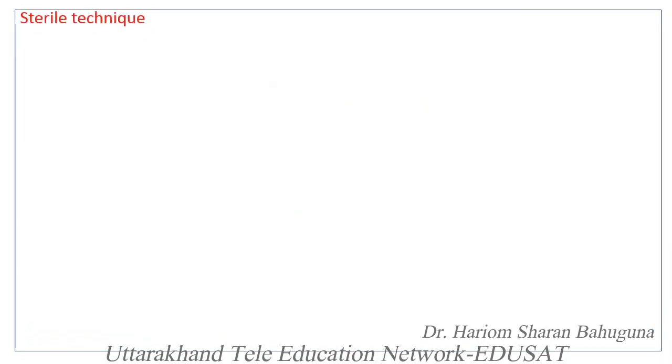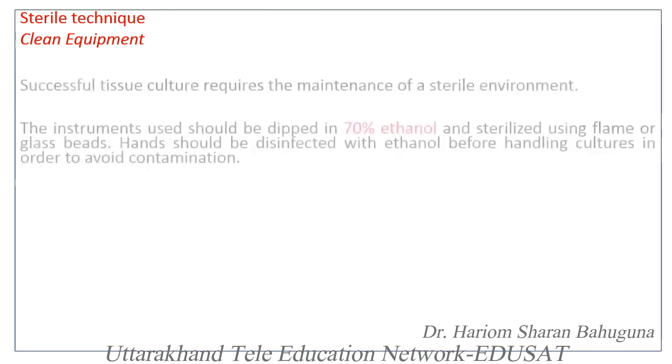Now the sterile techniques. To conduct a tissue culture program, one should follow strict rules of sanitation, and sterile conditions are to be maintained.